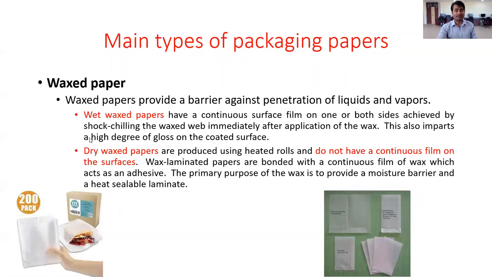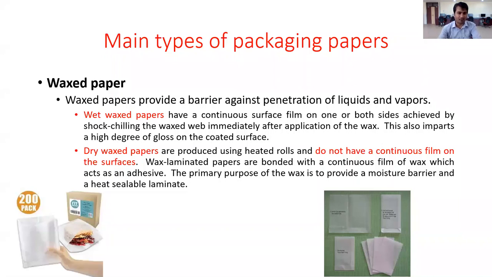Then another one is the waxed paper. It has two kinds. We give a treatment of wax on both sides of the paper. One is the wet waxed paper. It has a continuous surface film. So on top of the paper we have a continuous wax film on both sides. That is the wet waxed paper.